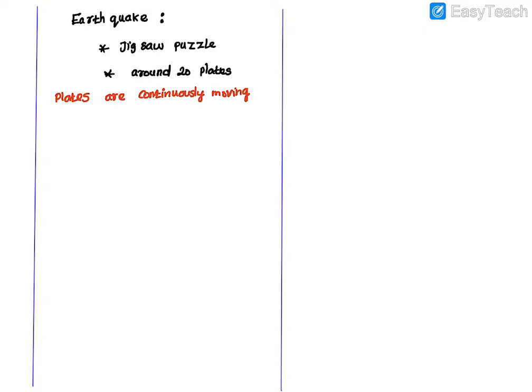Okay, so I will give one more example. If you think of different layers of cake, for example velvet cakes, they put different layers, right? Like that our earth is made up of different layers, am I right?